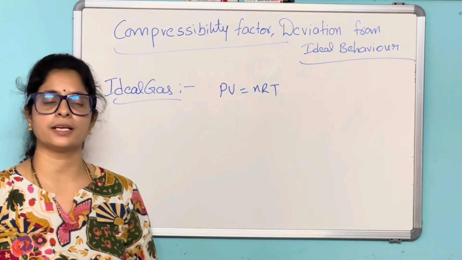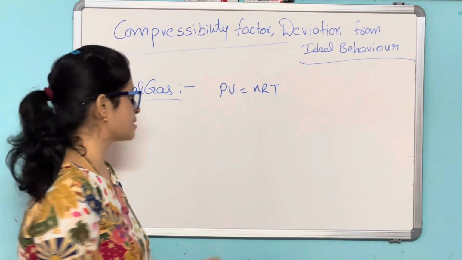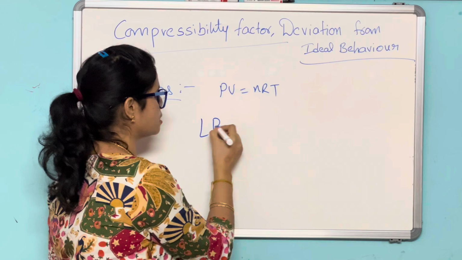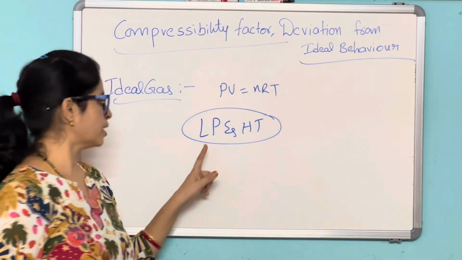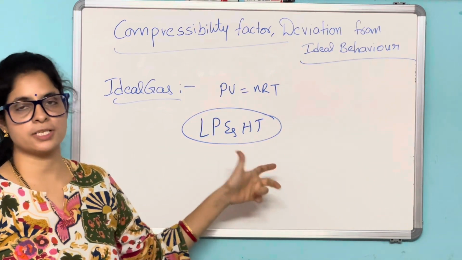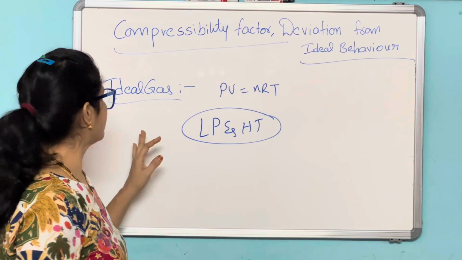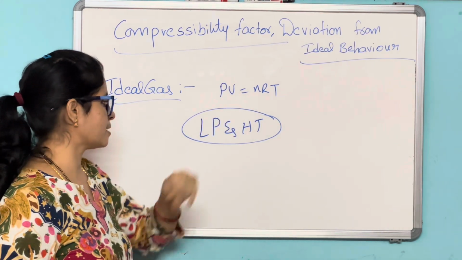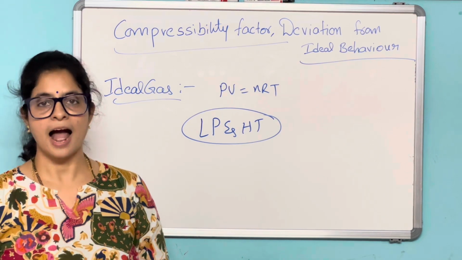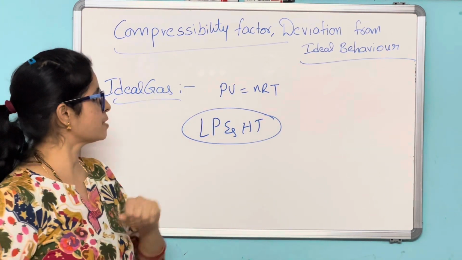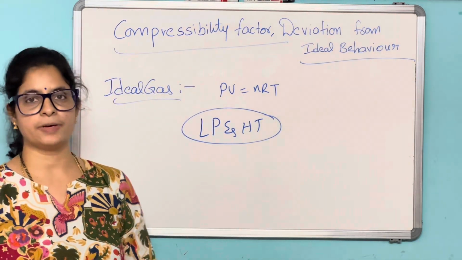So experimentally it was evident that a real gas behaves as an ideal gas at low pressures and high temperatures. So at low pressures and high temperatures, a real gas behaves as an ideal gas. And this is the ideal gas, and this is the ideal gas equation. These are the conditions for the real gas to behave as an ideal gas. Now what is the compressibility factor and what is the deviation observed from the ideal behavior?